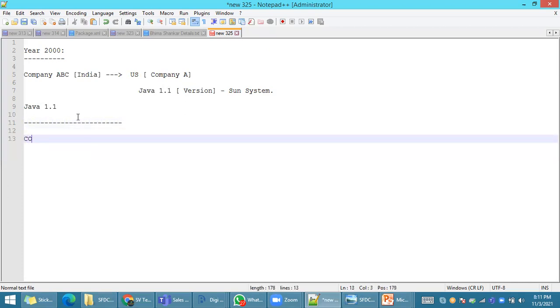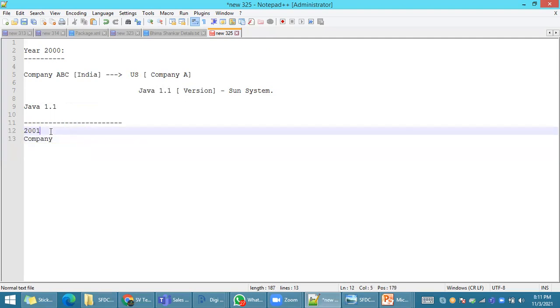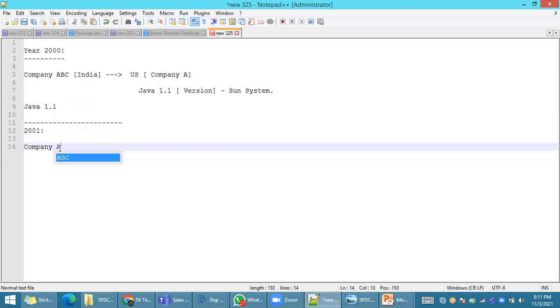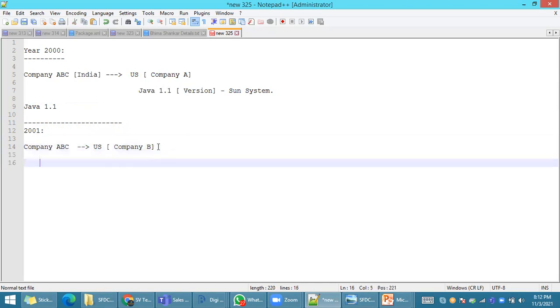Now I'm talking about the year 2001. Company ABC got another project from a US client company, named company B. Maybe it is the same company, but at that time the Java version is Java 1.2.